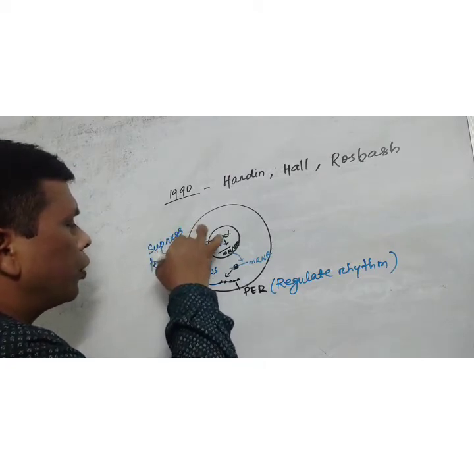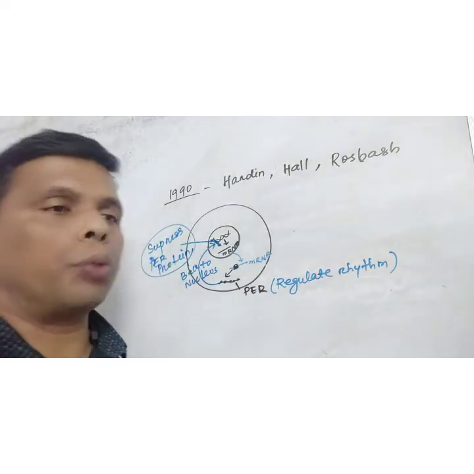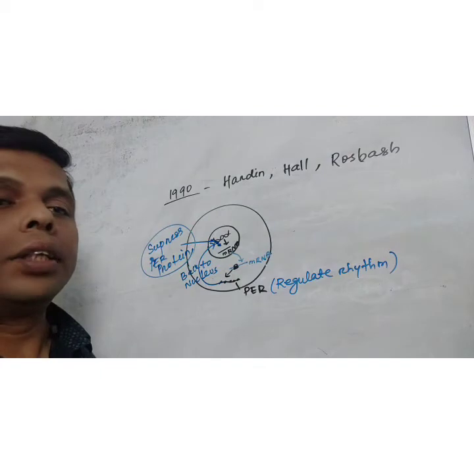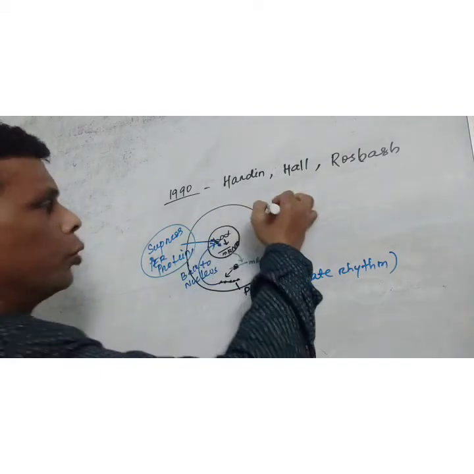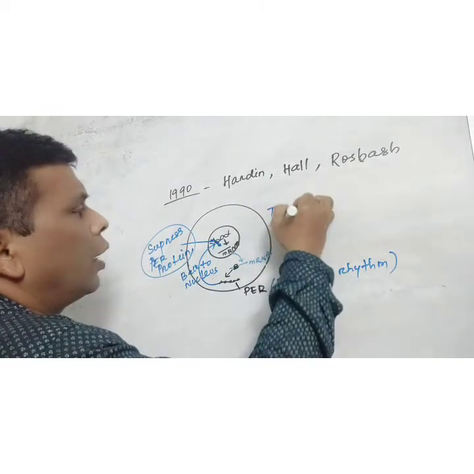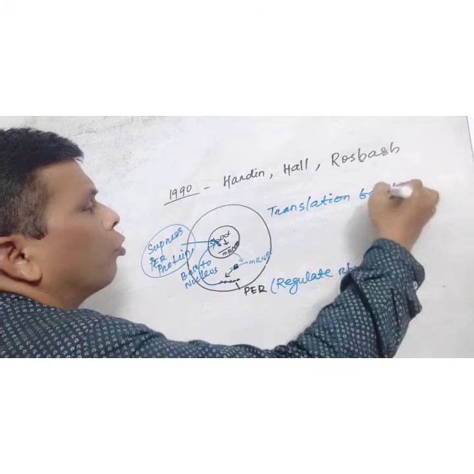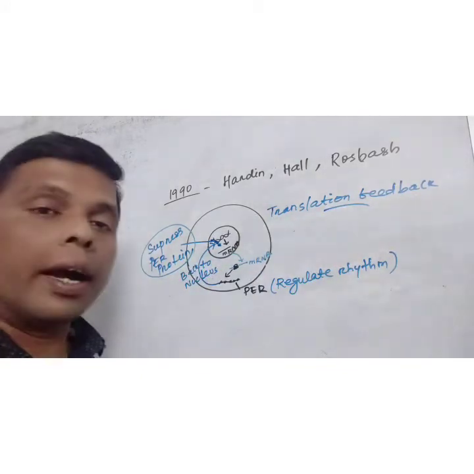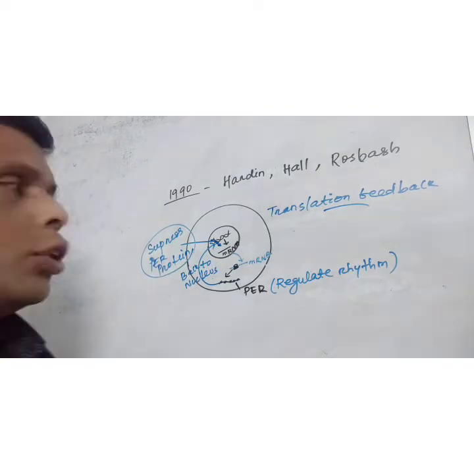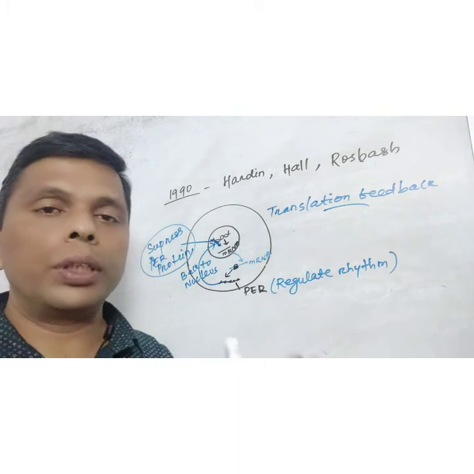The PER protein suppresses the DNA and suppresses its own production. This is called the translation feedback loop. Clear? So according to this experiment, the cell produces DNA.